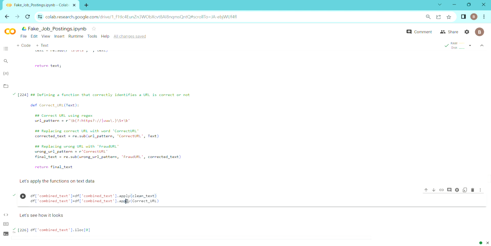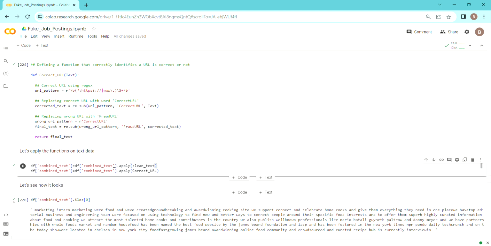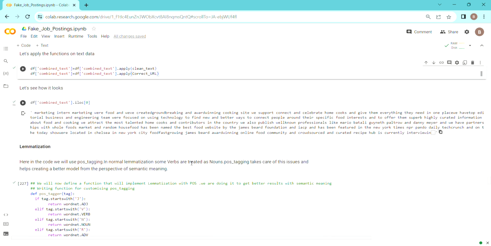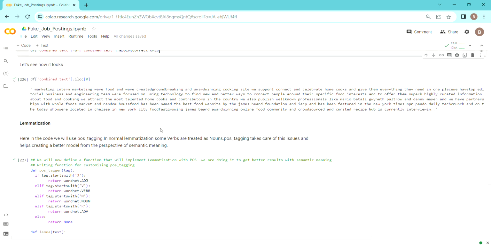So for the combined text, we are applying the clean text function, and we are applying the correct URL function to the combined text, and this is how it looks. You can see there are no punctuations, there are no tags and all, and it is looking quite clean. But after all this, what is the next step?